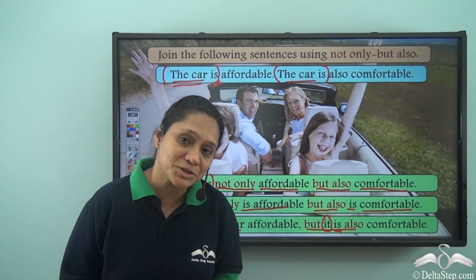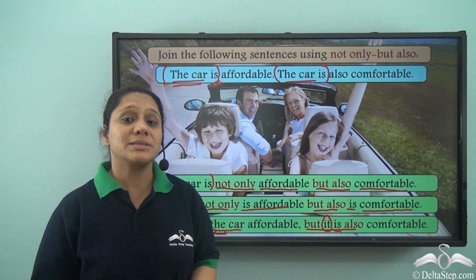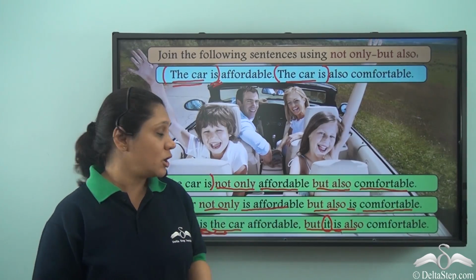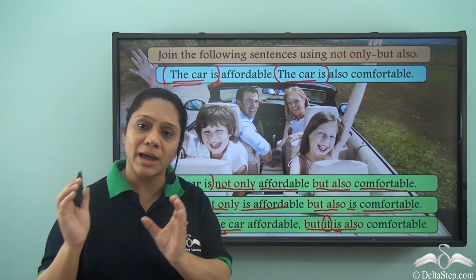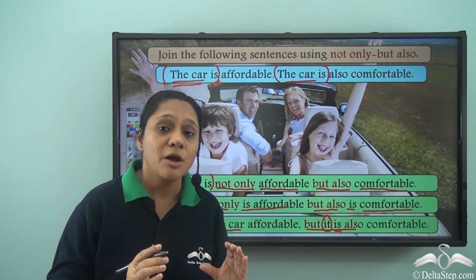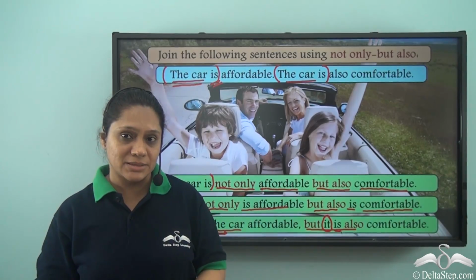So, what have we learnt today? We have learnt that we can use some conjunctions in pairs. For example, not only but also and both and. When we use these conjunctions in pairs, we use them in separate places in the same sentence.